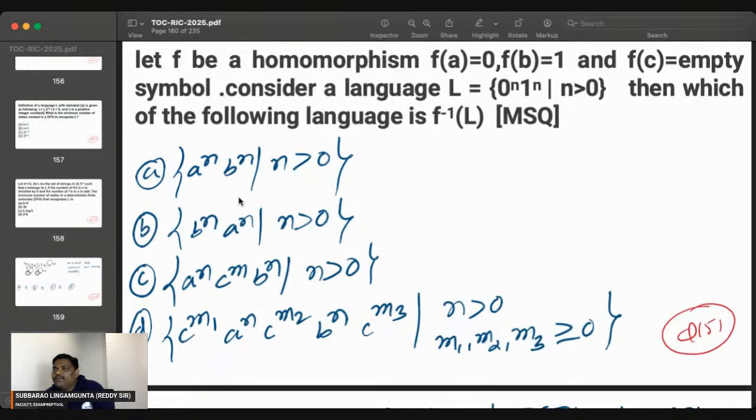Everyone can try. Which one of the following languages is f inverse of L? It's an MSQ. Remember, epsilon can be anywhere. In between zeros also, epsilon can be there. In between ones also, epsilon can be there. Before zeros also, epsilon can be there. After ones also, epsilon can be there. So I think C also correct, D also correct. It's an extraordinary question. Anyone having any objection, let me know.